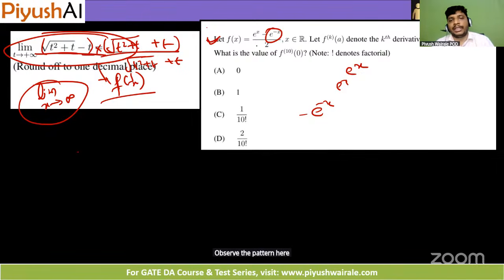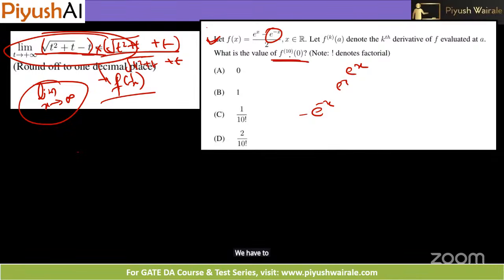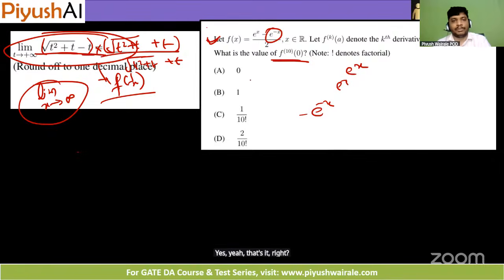If you differentiate even number of times, what is the output? If you differentiate odd number of times, what is the output? And then you can easily see the pattern. We have to see the pattern only. Yes, that's it. Simple question for 1 mark here.